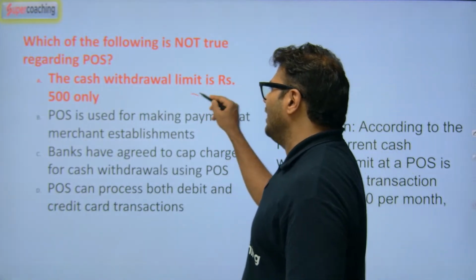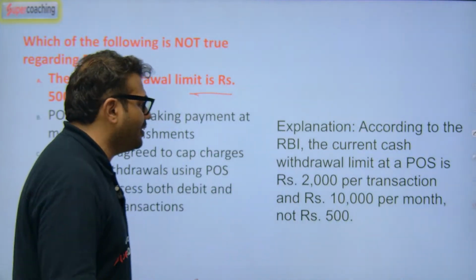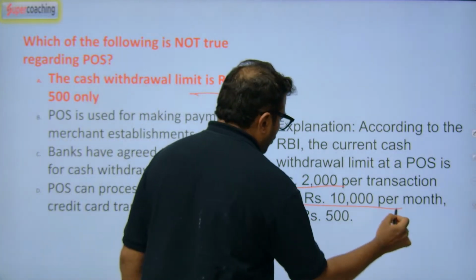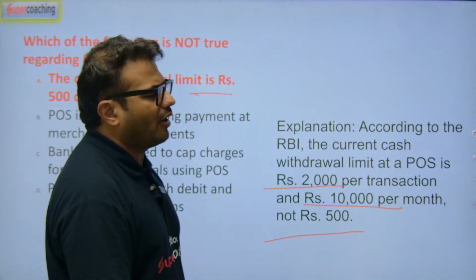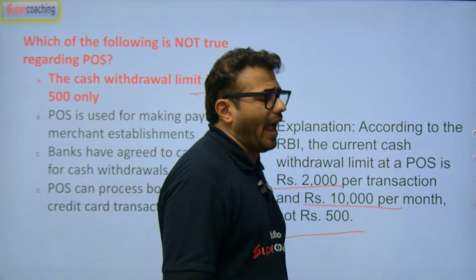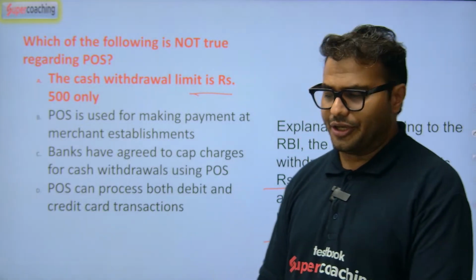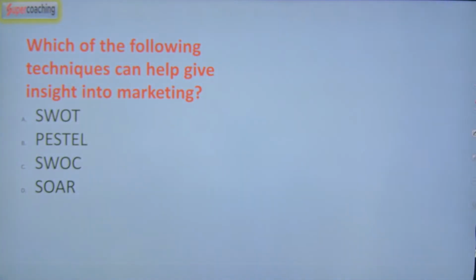So the answer is that the limit is not 500. The limit is basically 2000 rupees per transaction and 10,000 rupees per month, not 500 rupees. So that is the limit we have when it comes to POS, point of sale machines. That is the point here. We'll go to the next question.